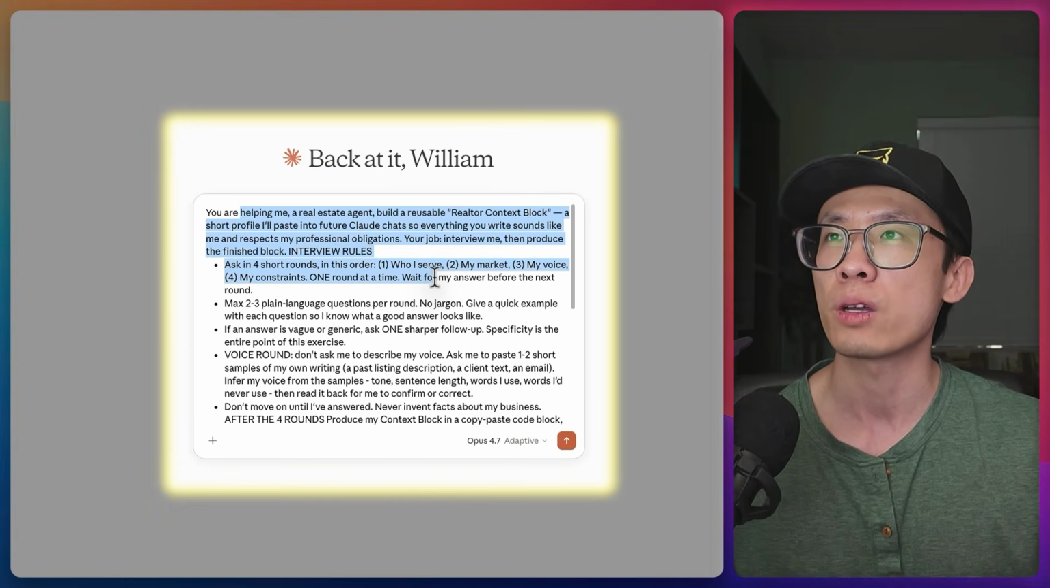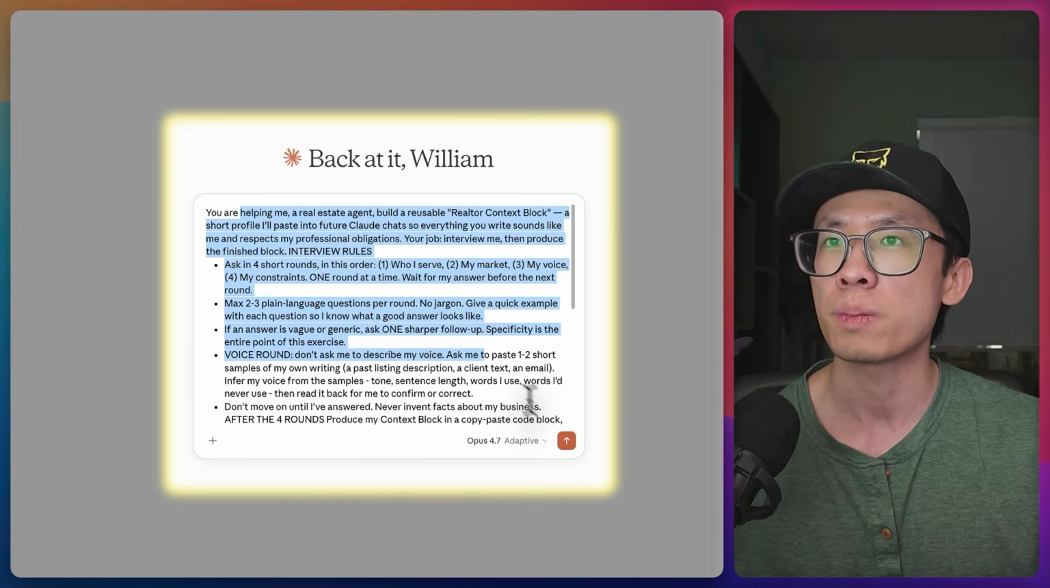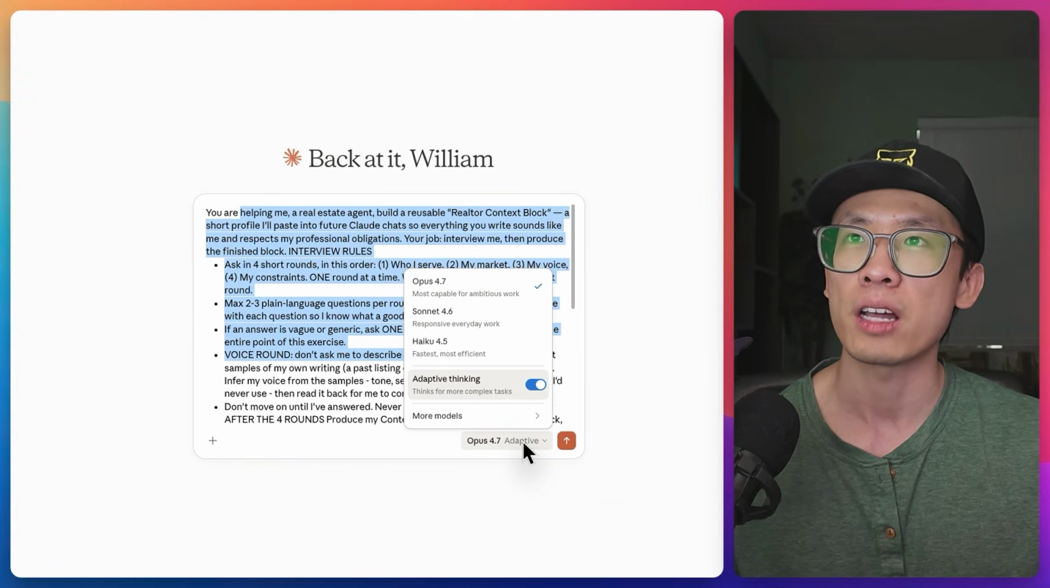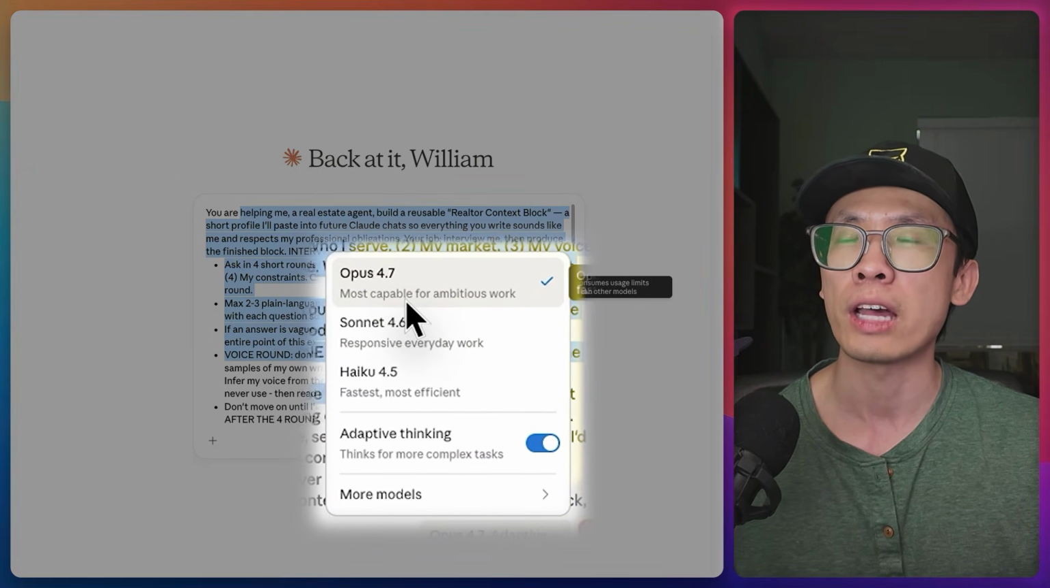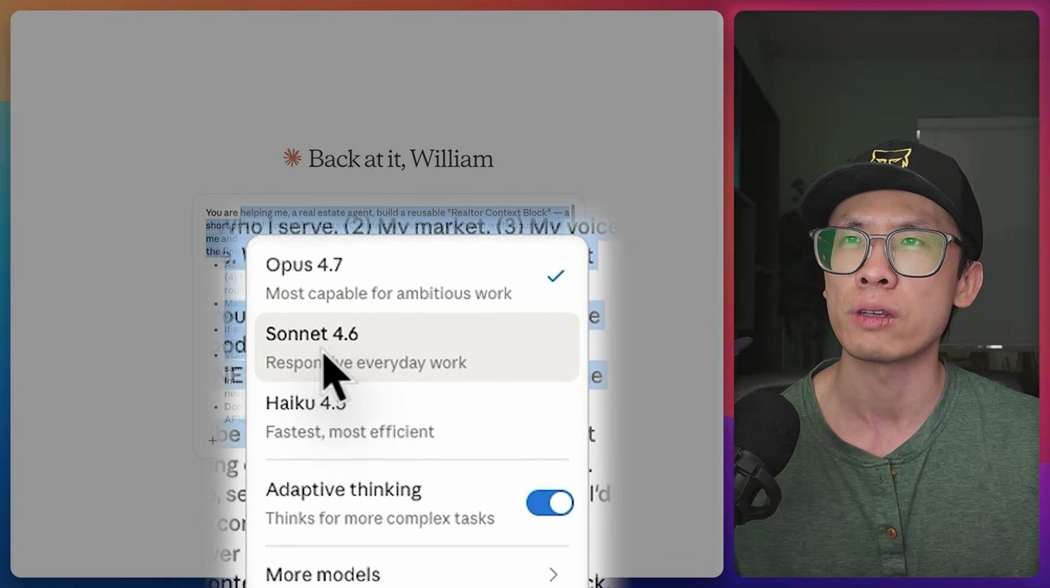Here's the profile it's going to go over. So you're just going to copy this, paste it here, and select the right model. Opus 4.7 is good, but I think right now you can get access to it using Sonnet 4.6.